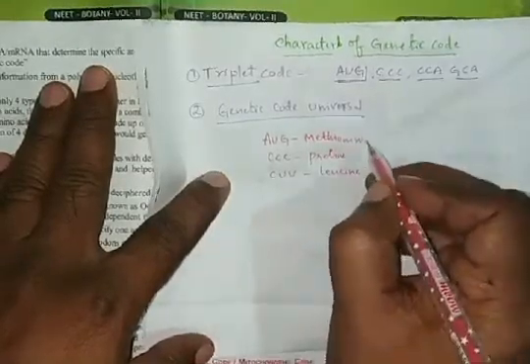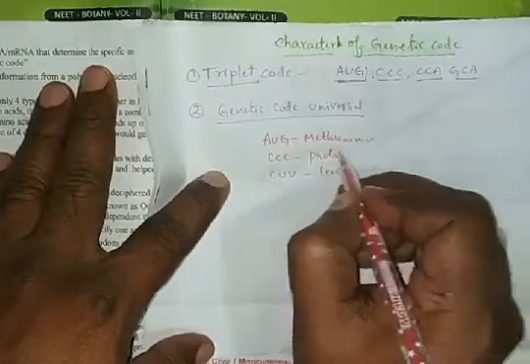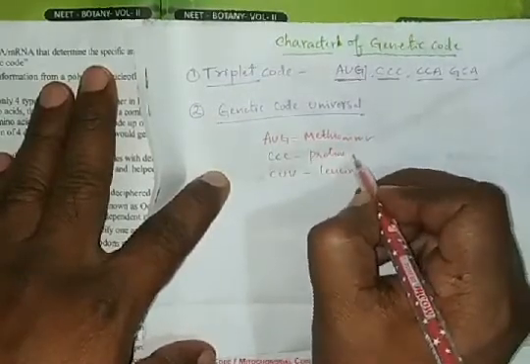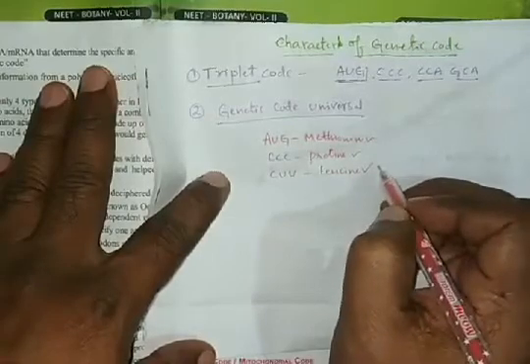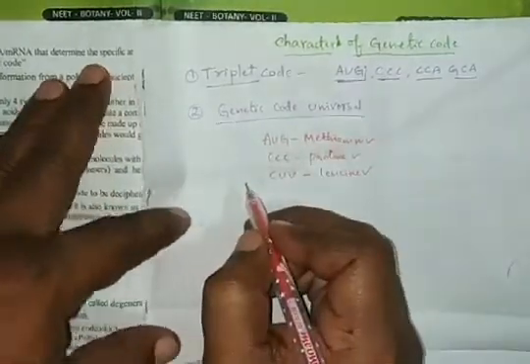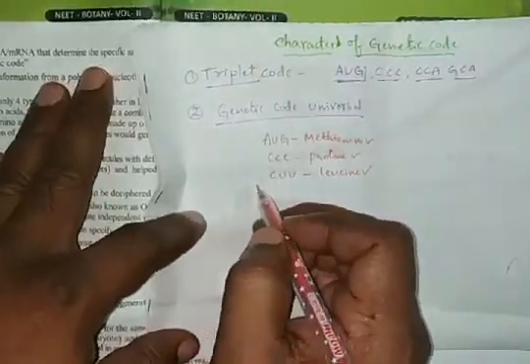Leucine. So where in any organism the codon can code the same amino acid, that is called the genetic code is universal.